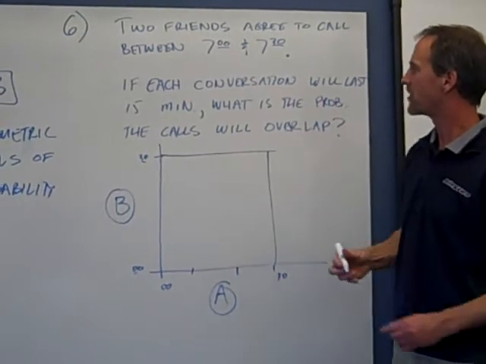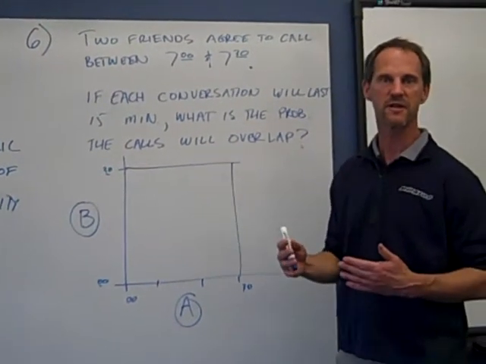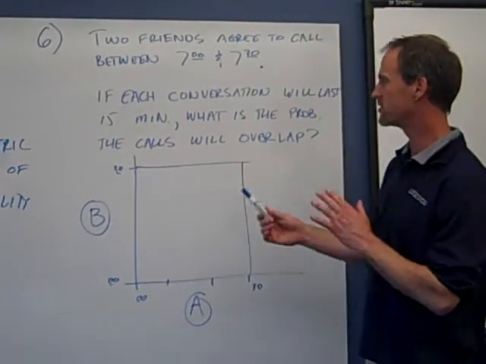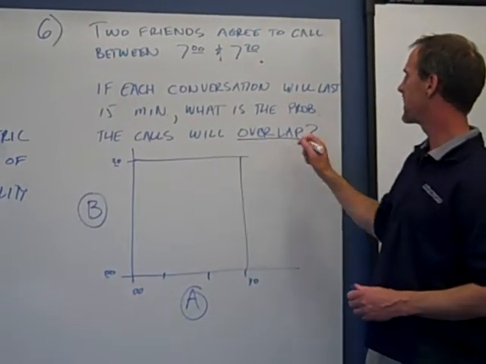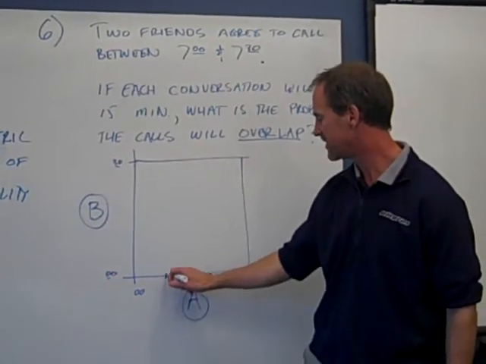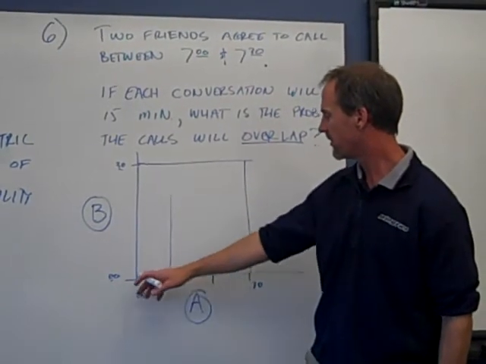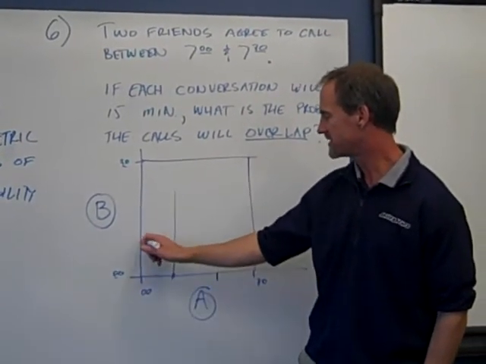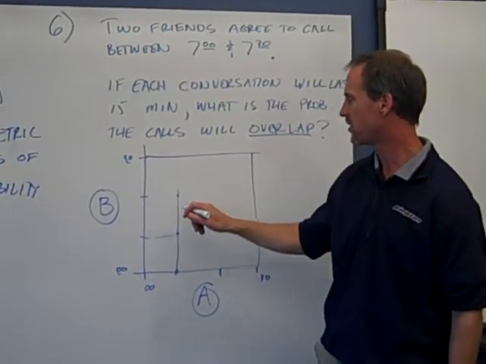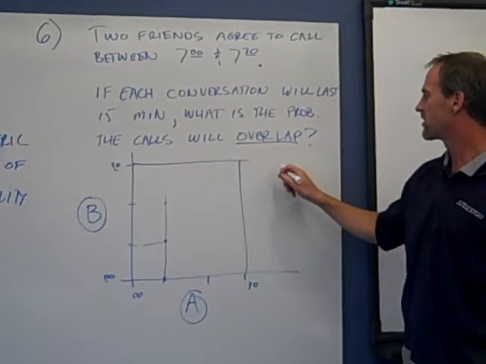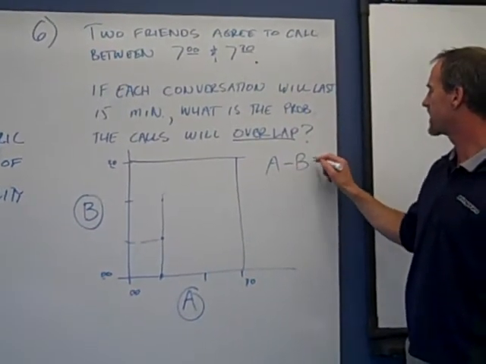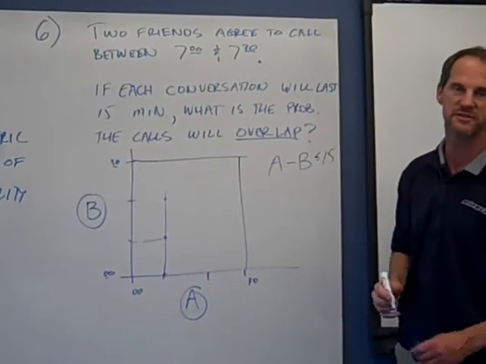Okay? The problem is that whoever calls first, you're going to expect to talk for 15 minutes, and we want to find out the probability that the two calls will overlap. So that's really the problem. If friend A calls at the 10-minute mark, and the other friend calls at the 10-minute mark, they're going to directly overlap, and at the 20-minute mark here, they'll still overlap. So we want A minus B to be less than or equal to 15 minutes to get the calls in.